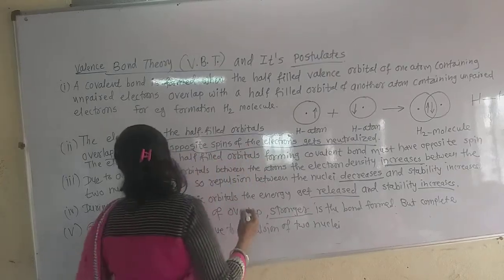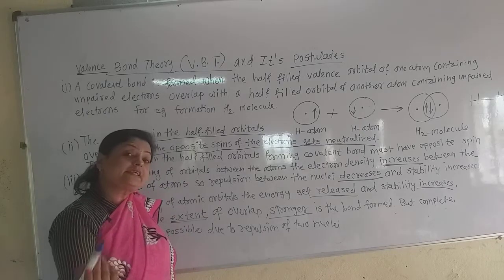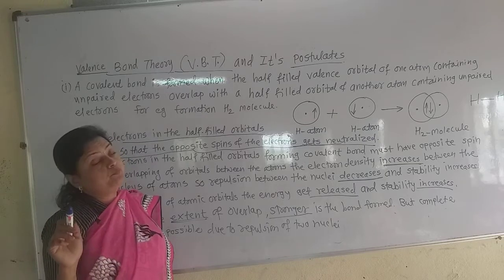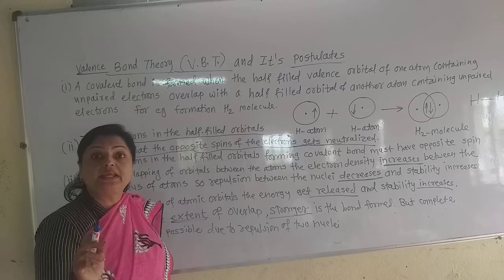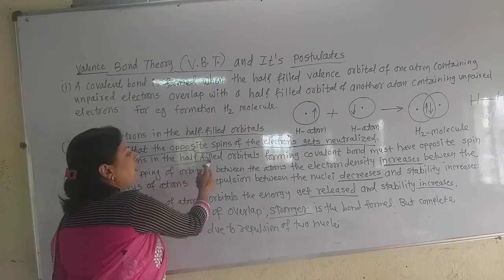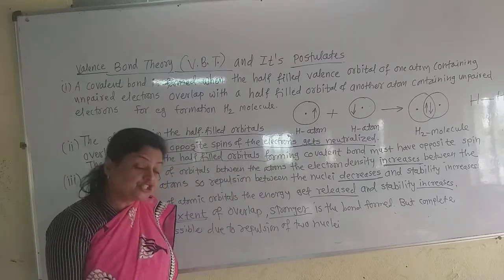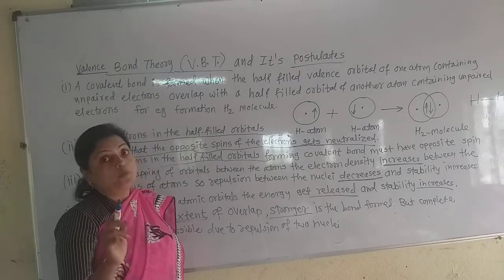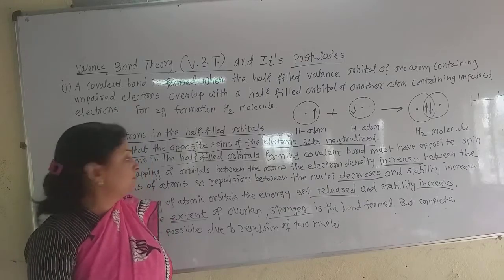So due to the overlapping, the electrons get neutralized, and there is then formation of the covalent bond between the two nuclei of the two different atoms. So the electrons in the half-filled orbitals forming a covalent bond must have opposite spins, and they must neutralize the spins of each other, and then the stability of that molecule increases.